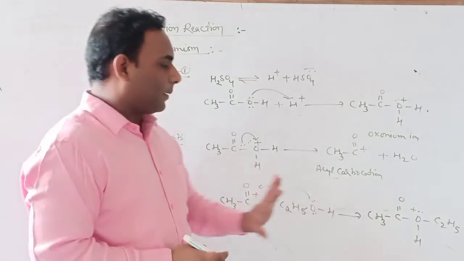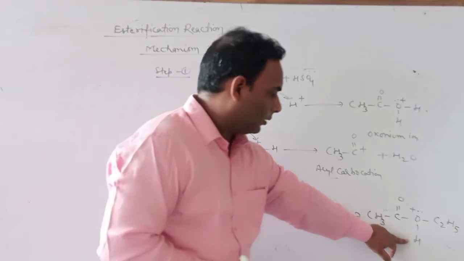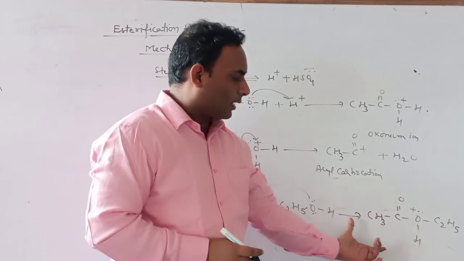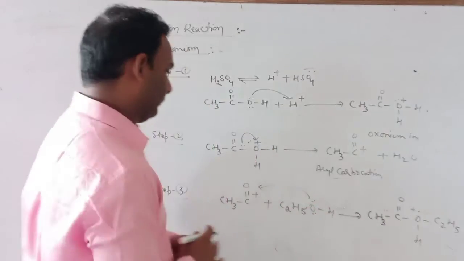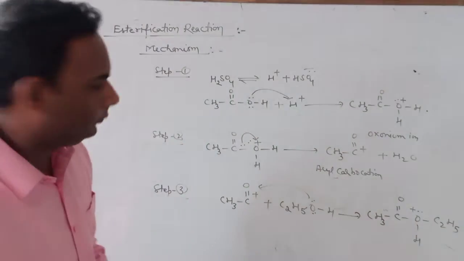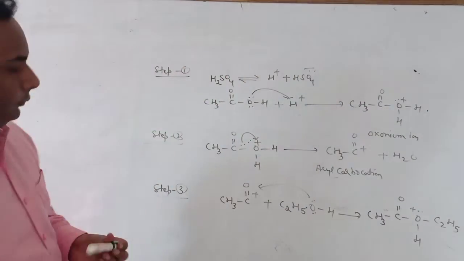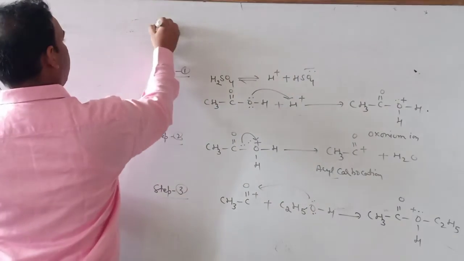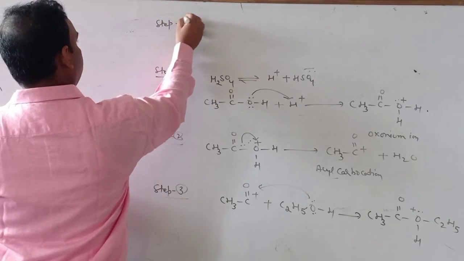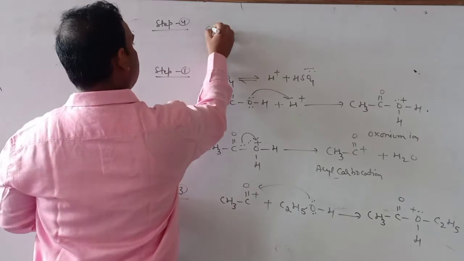In the last step, step 4, this proton is evolved from this carbocation and we get ester.